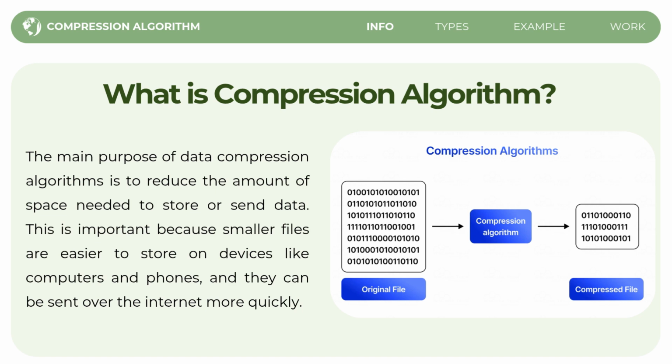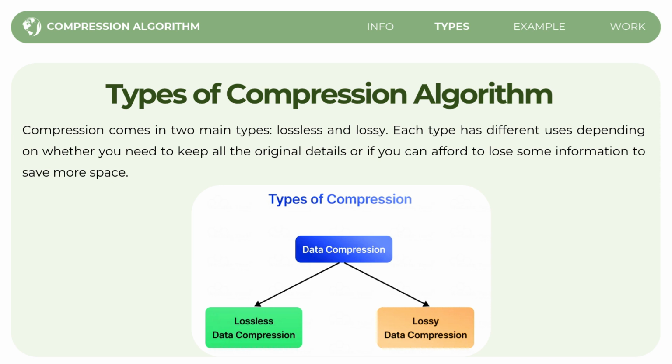For example, if you have a large file with repeated data, just like shown in the previous slide, a compression algorithm will shrink the file by eliminating the repeated parts. So there is a transformation from the original file to the compressed file. This type of process makes the file smaller and quicker to store and send, which is very useful when you are dealing with files like video, images, or large documents. In short, with the use of compression algorithms, everything becomes more efficient.